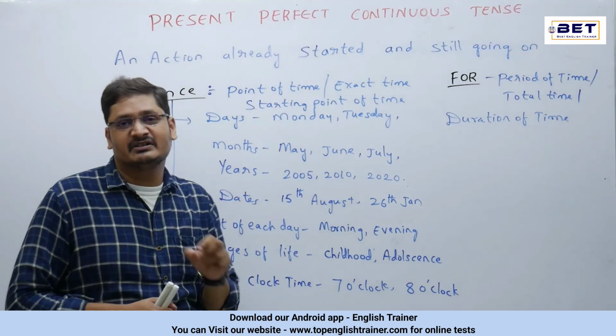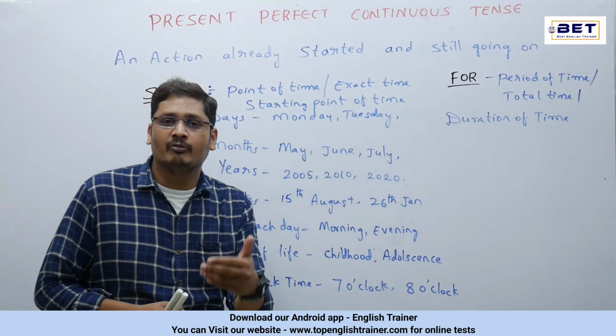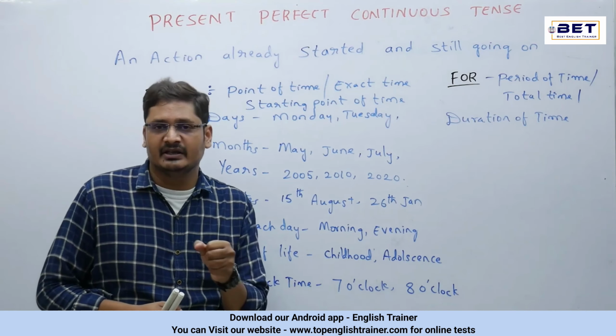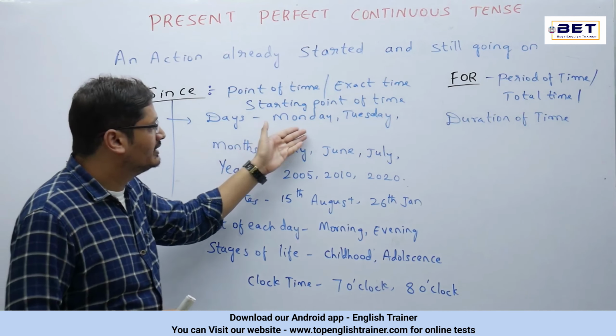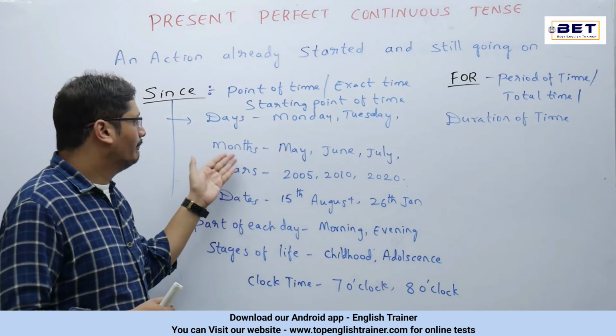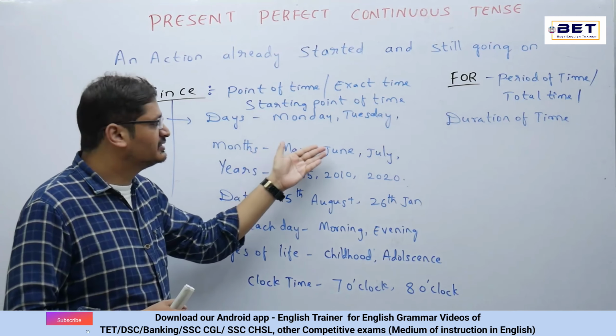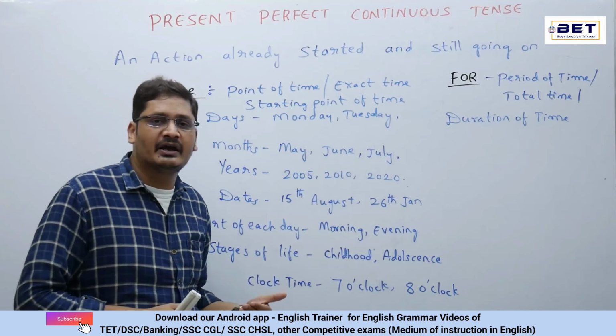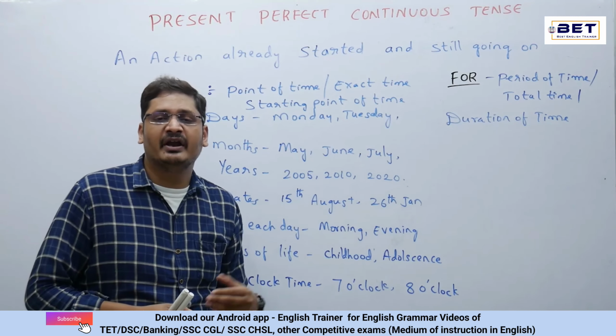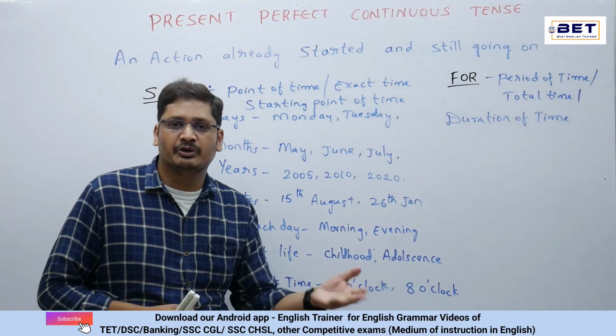Or there's a point of time, that is since 7 a.m. I have been waiting for you in the hotel. Days: since Monday, since Tuesday. Months: since May, since June, since July. Since July, I have been waiting for you in USA.